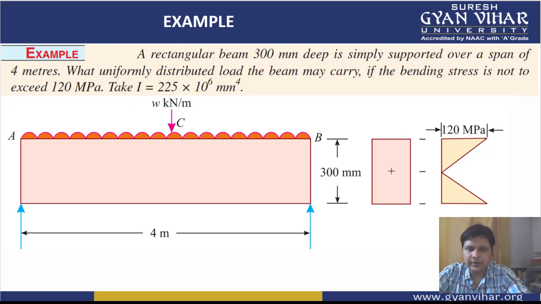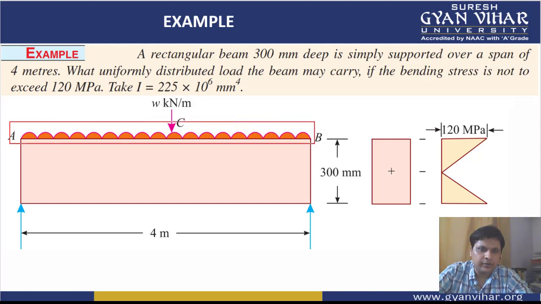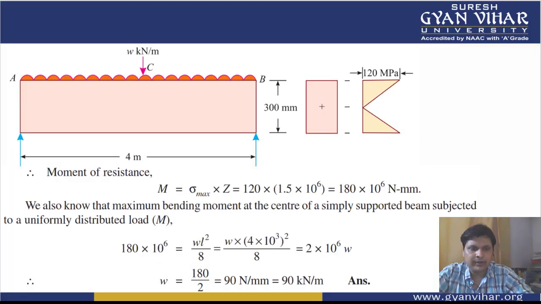So what we will do, students, for a beam which is loaded with a UDL across the whole of its span, like here in the question, the maximum bending moment for such cases is given by WL square by 8. This I have taught you in the video lecture in which I discussed the shear force and bending moment diagram.